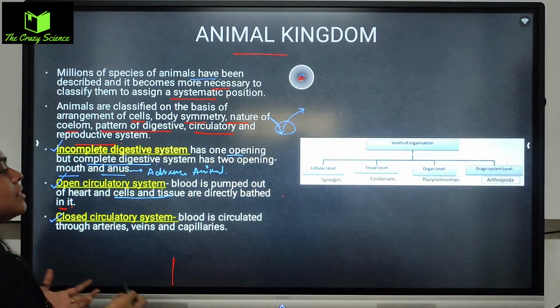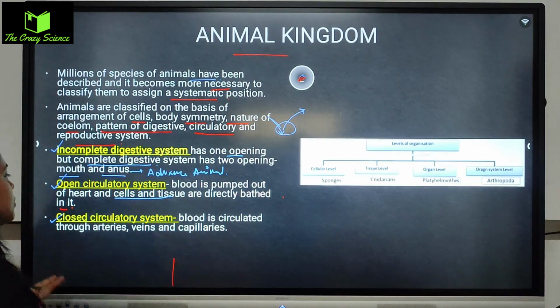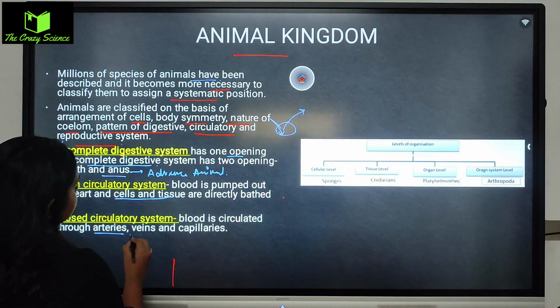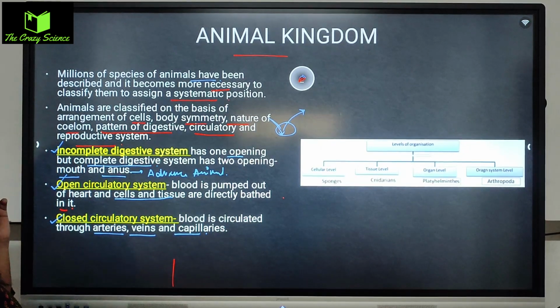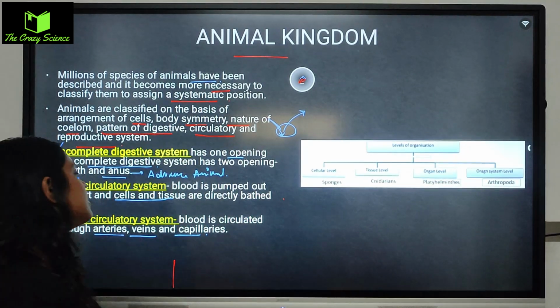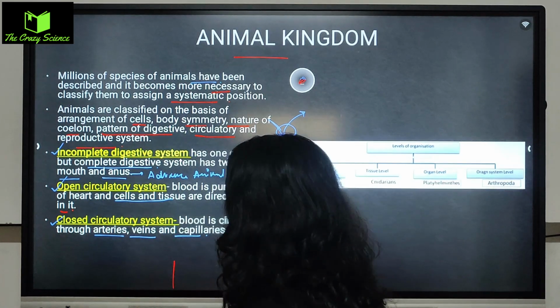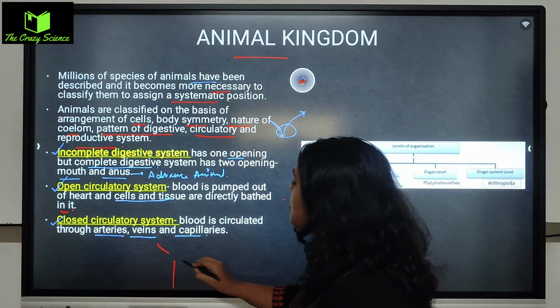And in closed circulatory system, blood is circulated through the arteries, veins and the capillaries, the proper blood vessels.